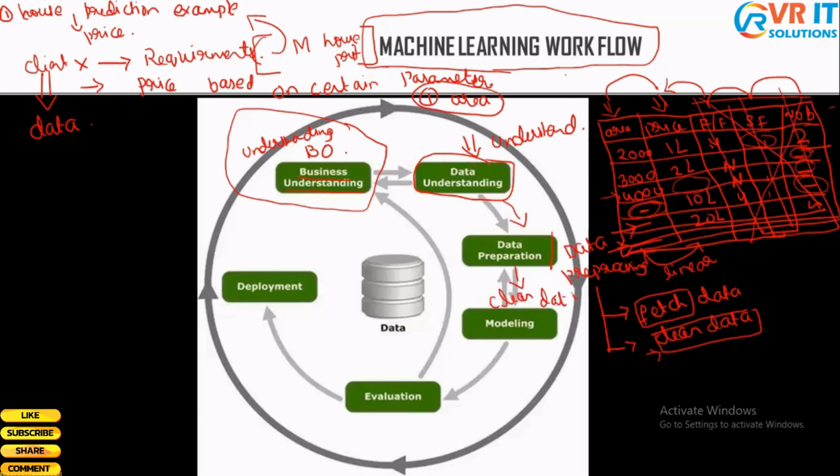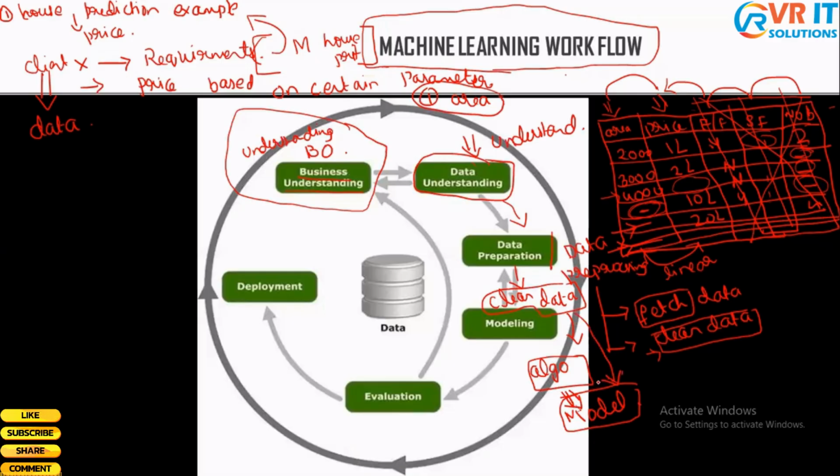Now, with this clean data, what am I going to do? I'm going to take an algorithm and build a model. I'm going to give input to my model, and the input of my model would be this clean data.